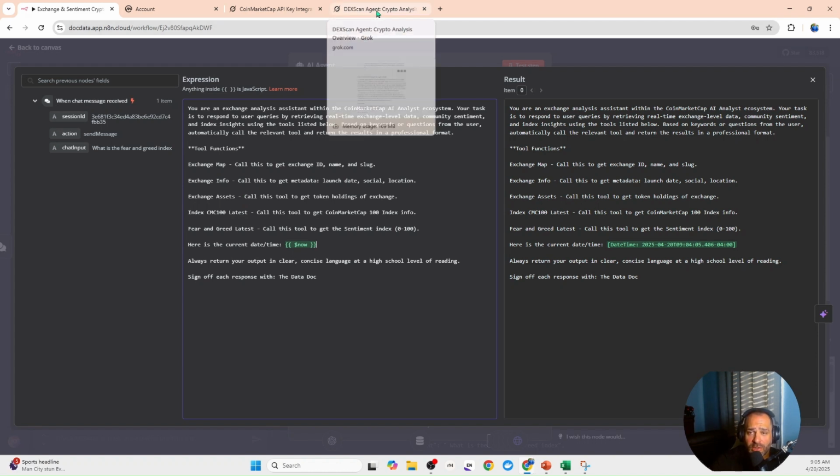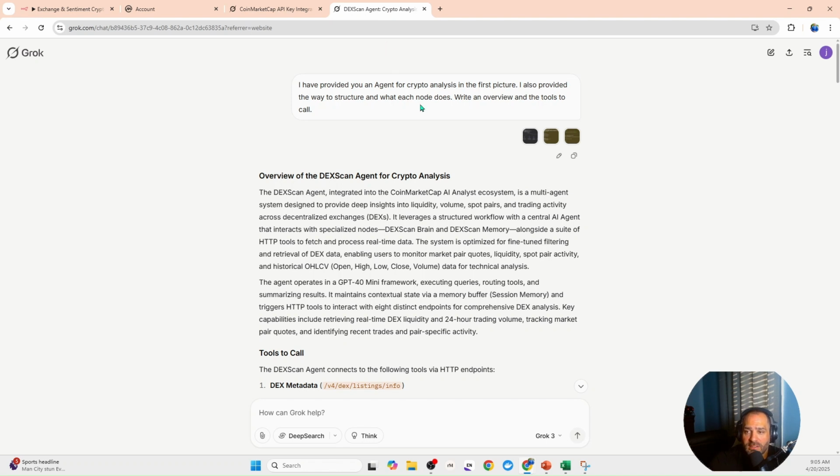So I'm going to switch over to Grok again. What I've done is give it a prompt, and the prompt says, I have provided you an agent for crypto analysis in the first picture. I also provided the way to structure and write each node, and what each node does.